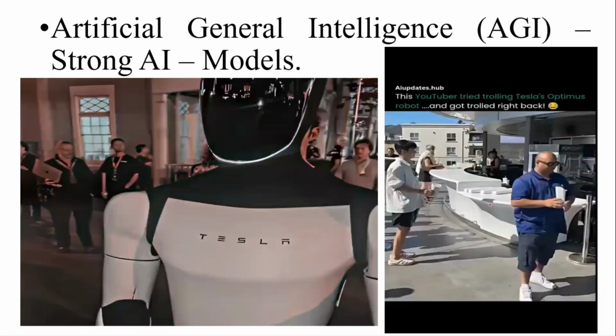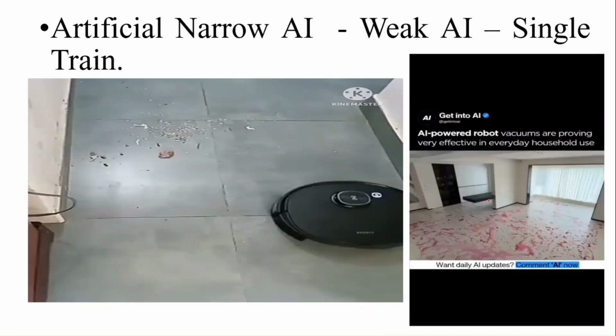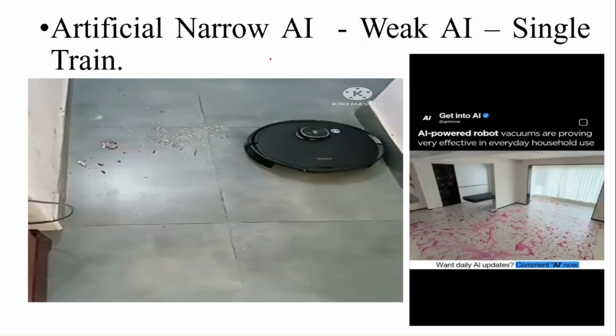This is a trend now, because this kind of AI has less memory but high efficiency and power, as in the vacuum cleaner. After cleaning all the areas, it automatically switches to charging mode. So this one we call narrow AI.